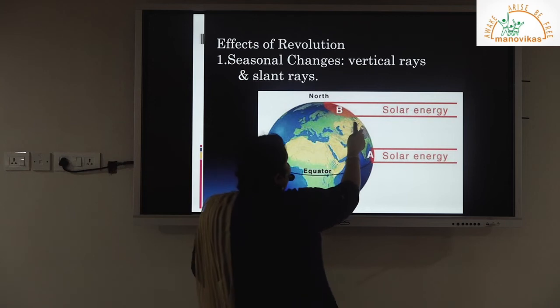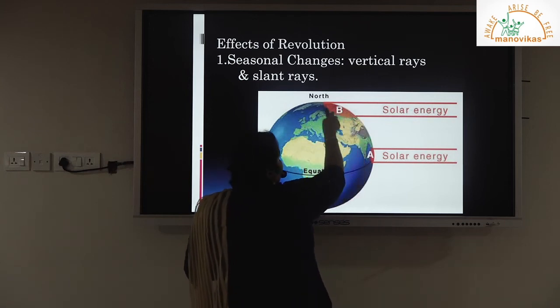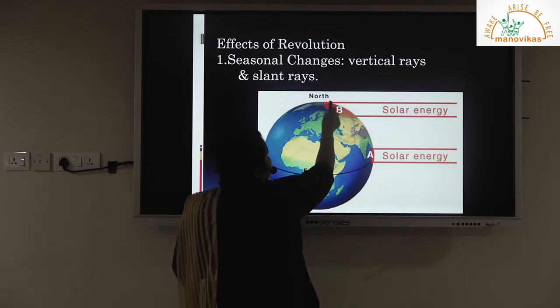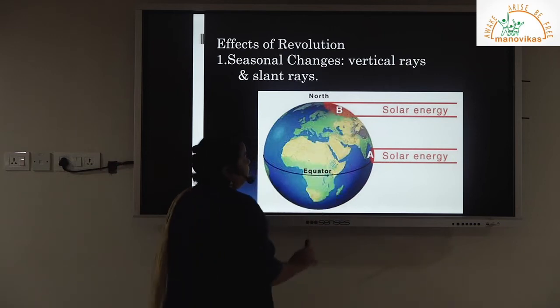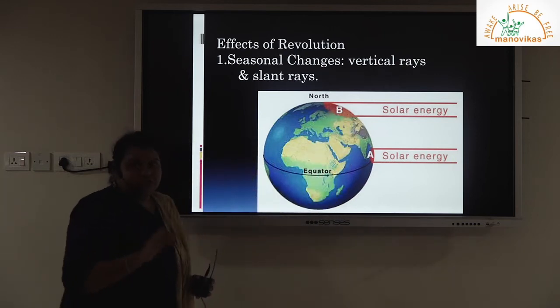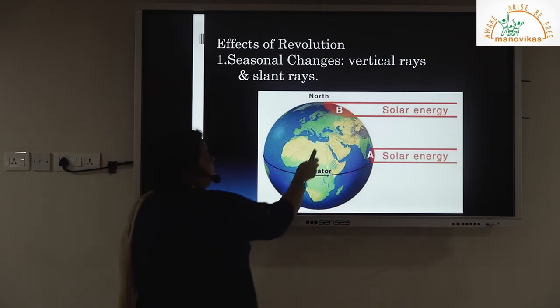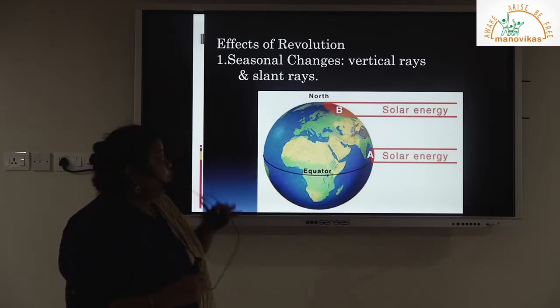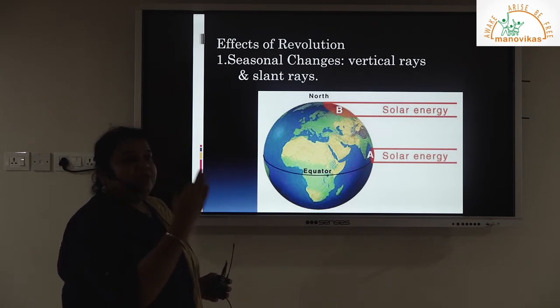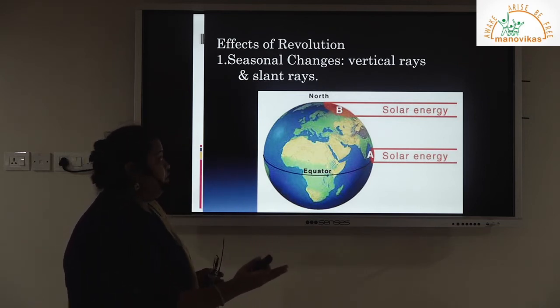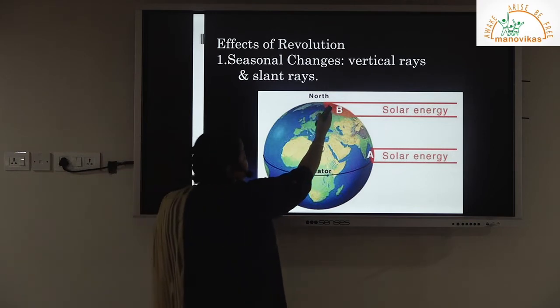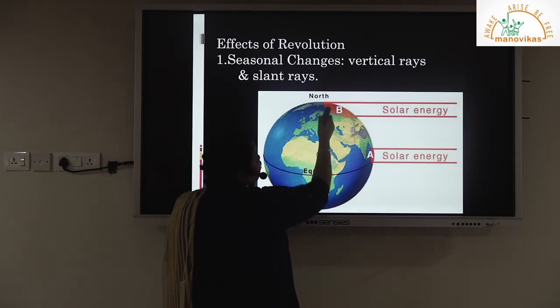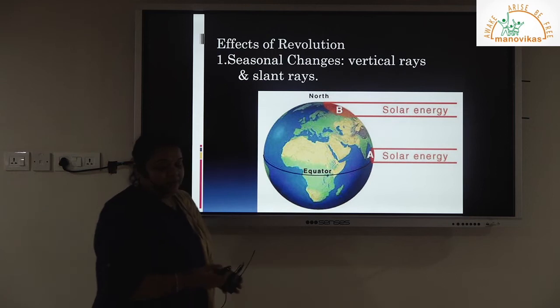But if you check the regions beyond the tropics, the rays are spread over because of the curvature of the Earth, and the spreading of the heat reduces the temperature. So these regions have cooler temperatures during the time when that particular hemisphere is not tilted towards the sun. These regions beyond the tropics will experience seasons in both hemispheres.